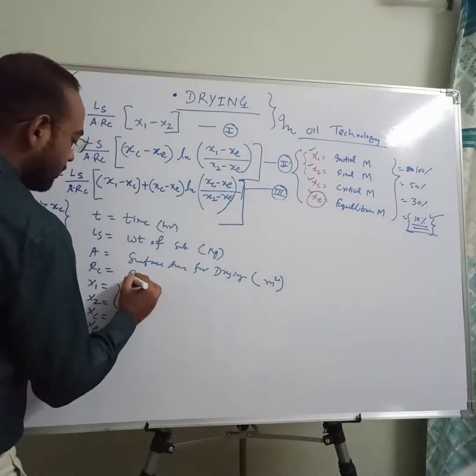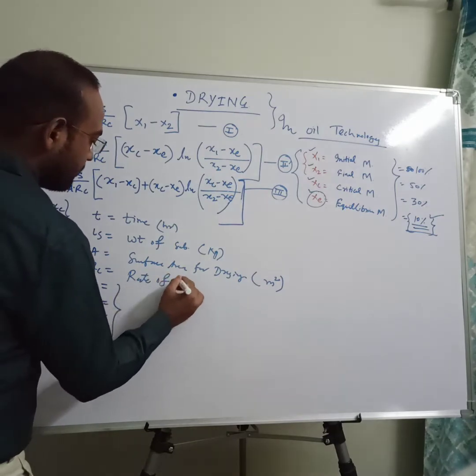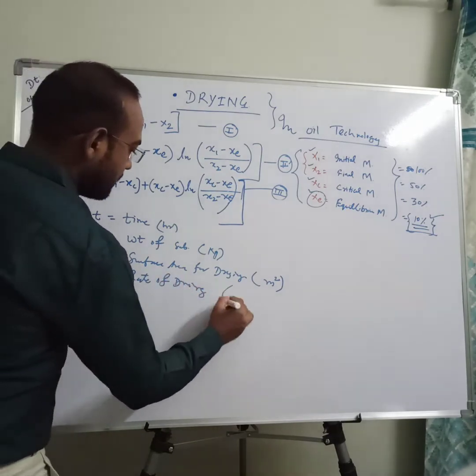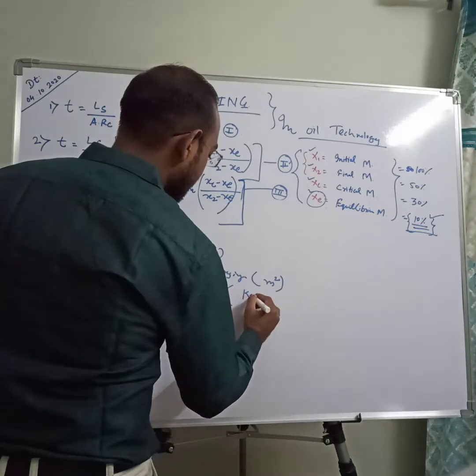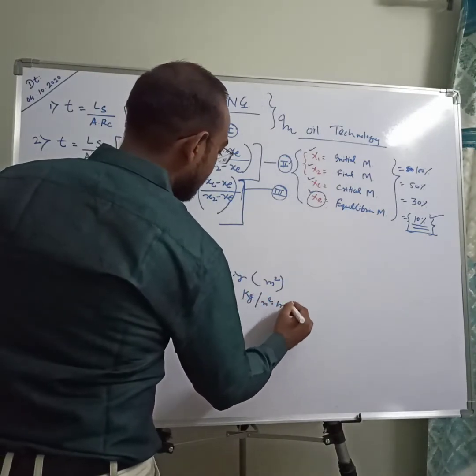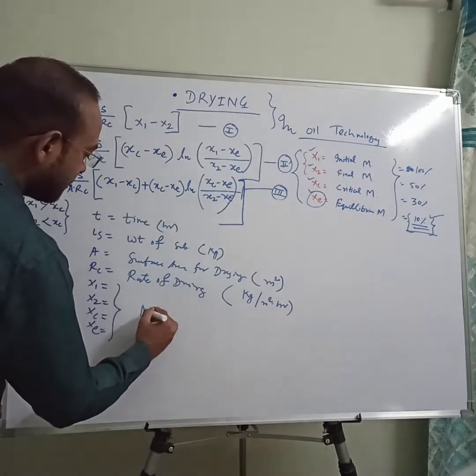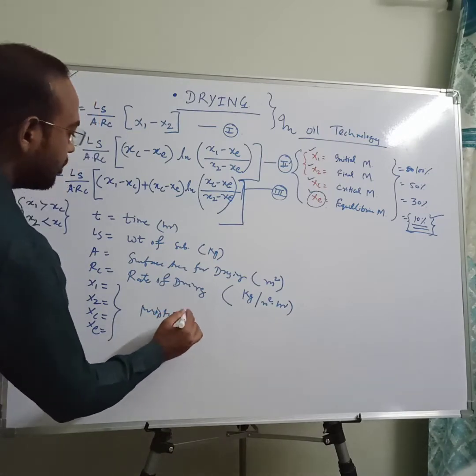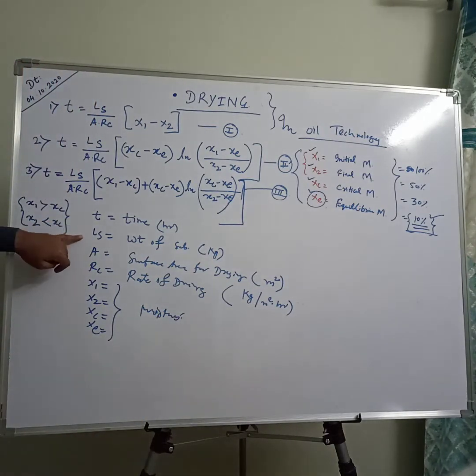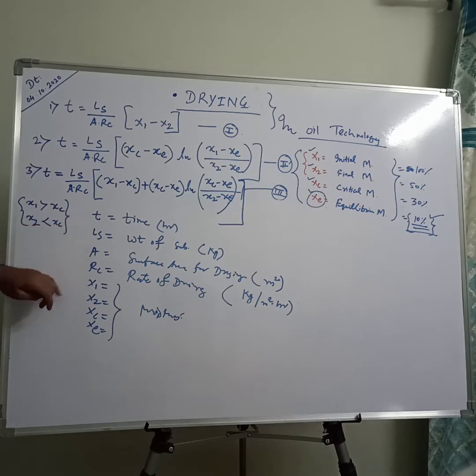Rc is your rate of drying, mostly in kg per meter square hour, and these four are related to the moistures. So time, weight of substance, surface area of drying and rate of drying are four different parameters of your numerical.